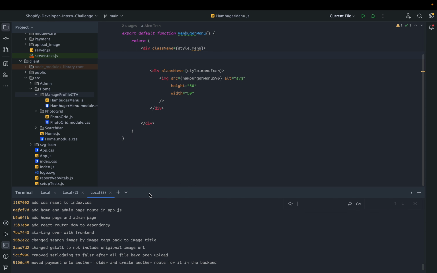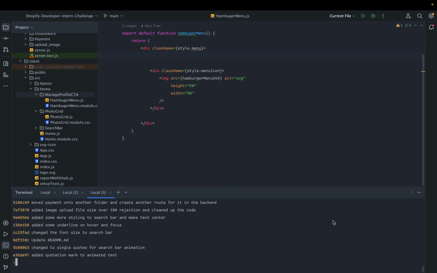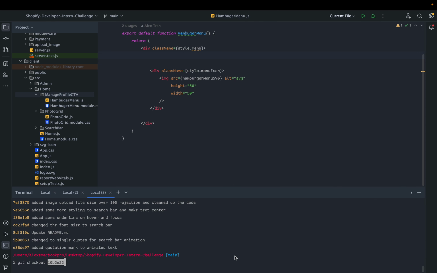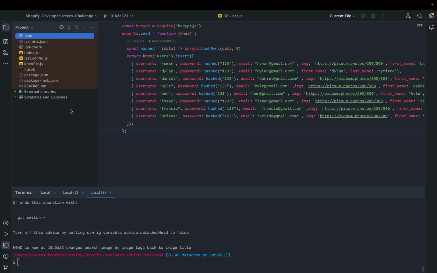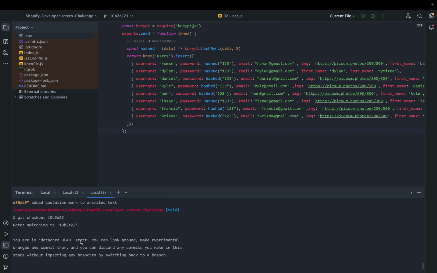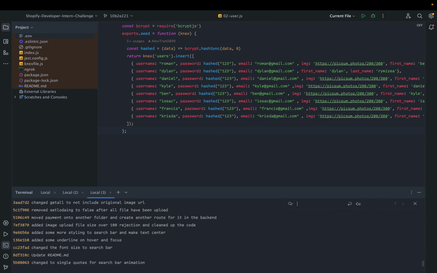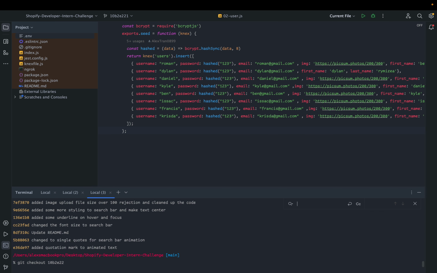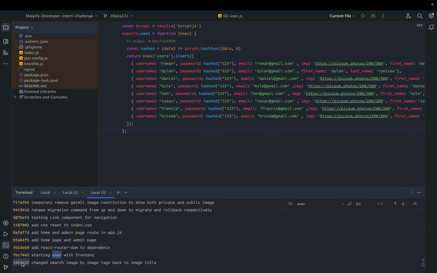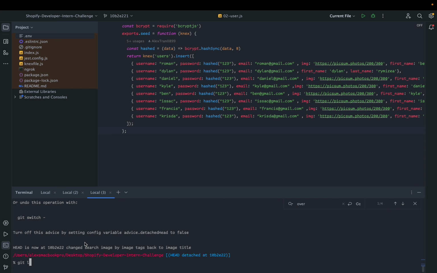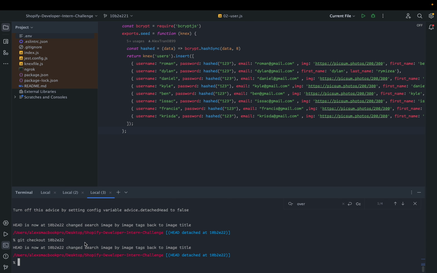Okay, what does it say? Starting over with front end. Okay, this is the point that I last left off. So git checkout that commit. Okay, so if you look at that project around that time, what the hell? Git log. Wait a minute, did I start over? Starting over. Maybe it's the one before. Okay, that was the file. Git checkout. That was when I completely removed everything. So we have to check out the one before that.